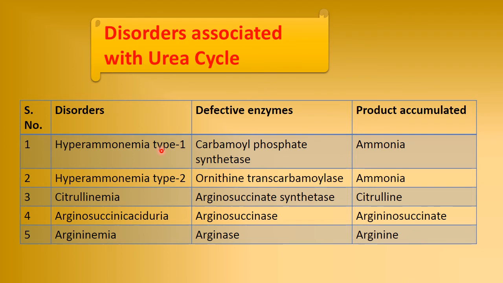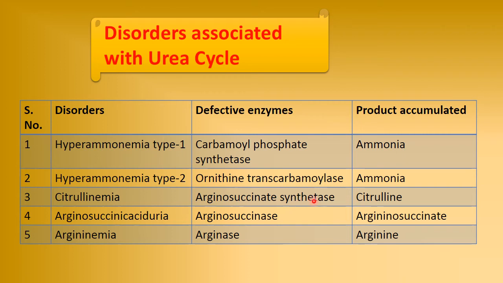Then disorders are caused by deficiency of the first enzyme, that is carbamyl phosphate synthetase. The condition is known as hyperammonemia type 1. Accumulation of ammonia takes place. Then in second enzyme deficiency, ornithine transcarbamylase, it gives a condition that is known as hyperammonemia type 2, where there is also accumulation of ammonia.